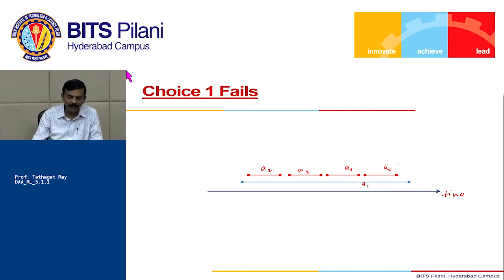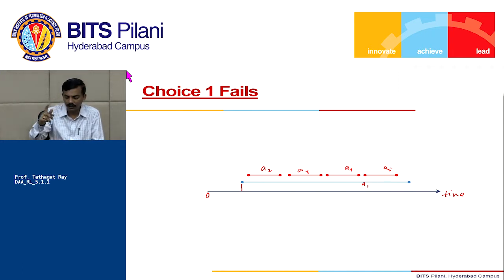Now notice that the start time of A1 is the earliest. So this is the time starting from 0. You may take this as 0. Out of this A1, A2, A3, A4, A5, I have just numbered them randomly. I ask the question, which one is starting earliest? And it so happens that A1 is starting earliest.